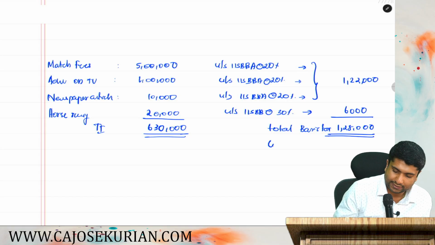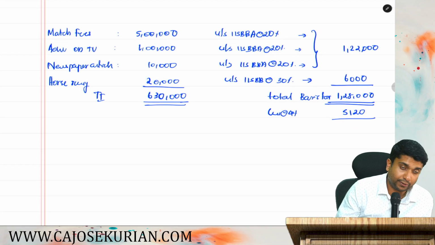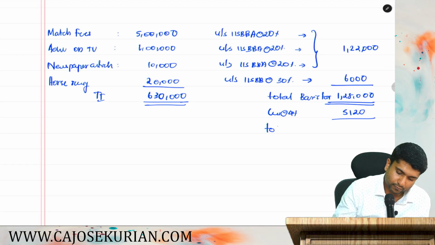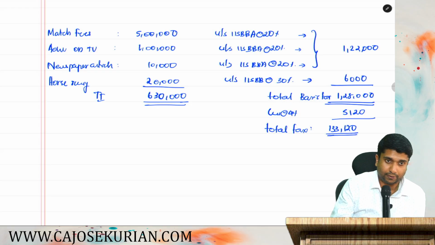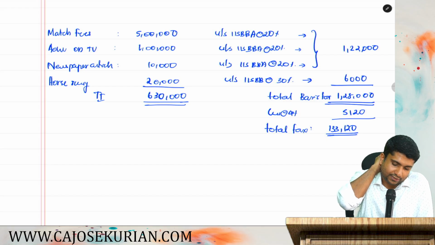Now there will be cess at 4%, and how much is 4% on 1,28,000? 5,120 will be 4% on 1,28,000. Can you tell me how much is the total tax liability? 1,33,120 is the total tax liability. Done. Compute the tax liability of Smith for assessment year 25-26, that we have already computed, 1,33,120.